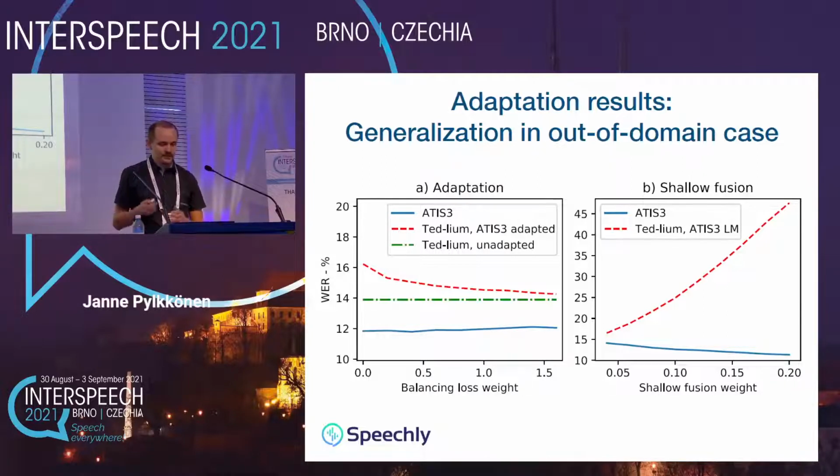The best results are actually pretty good, even slightly better than with our RNN-T adaptation, but this comes at a severe cost to the out-of-domain accuracy, which degrades very quickly as the shallow fusion weight is increased. And it's worth mentioning that the best performance on all the tests with the ATIS-3 data we obtained by combining the RNN-T adaptation with the shallow fusion. But again, if the generalization aspect is important, then shallow fusion should probably be avoided.